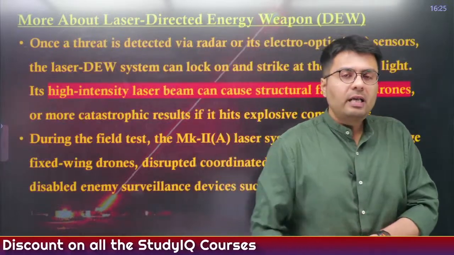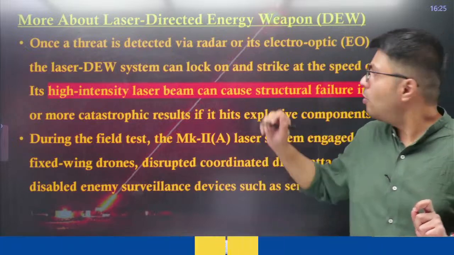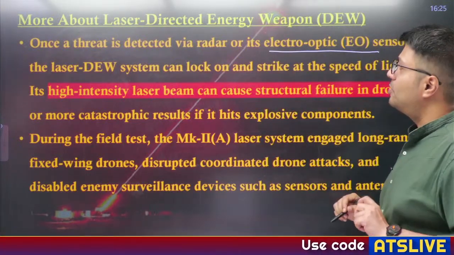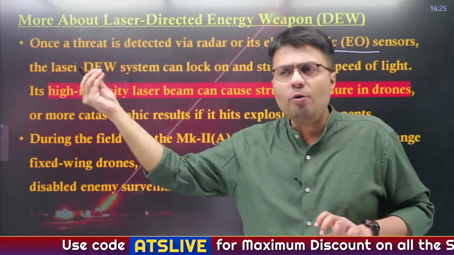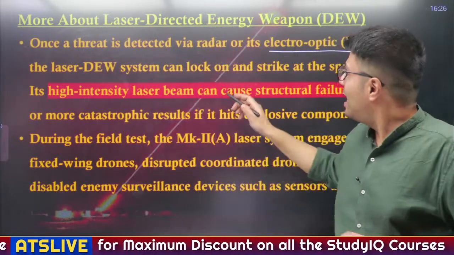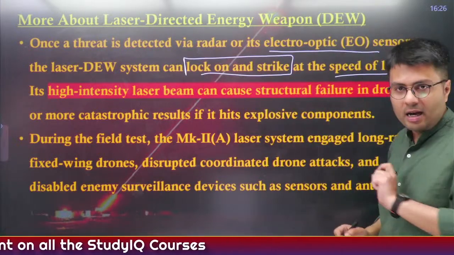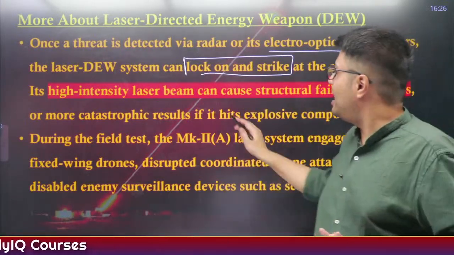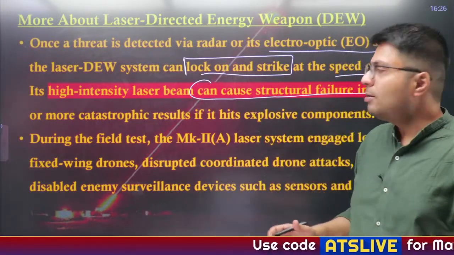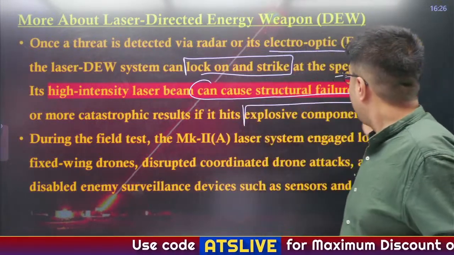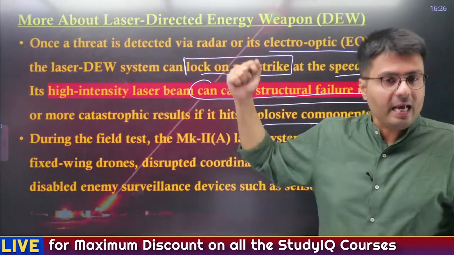Now what you have to understand is that this weapon detects the threat with the help of a radar system, also known as electro-optic sensors. Whenever it detects a threat, which might be an aircraft, a drone, or a missile, it helps to lock and strike that target with the speed of light through laser light. It is a very high intensity laser that can cause structural failure in drones, and in some circumstances, when it hits an explosive component in that particular aerial target, it can also destroy it.